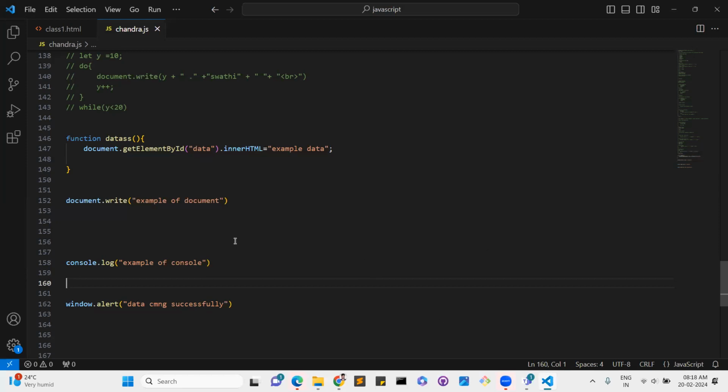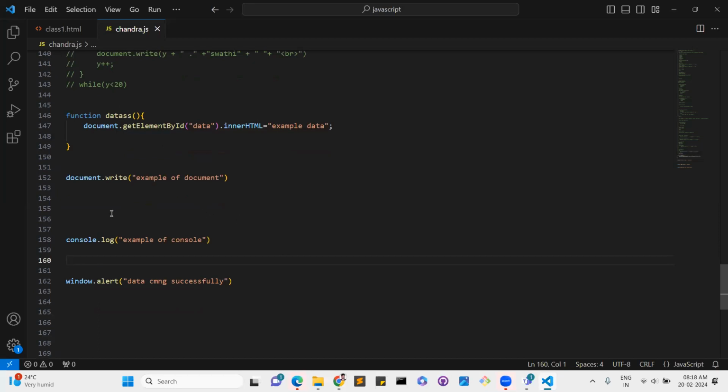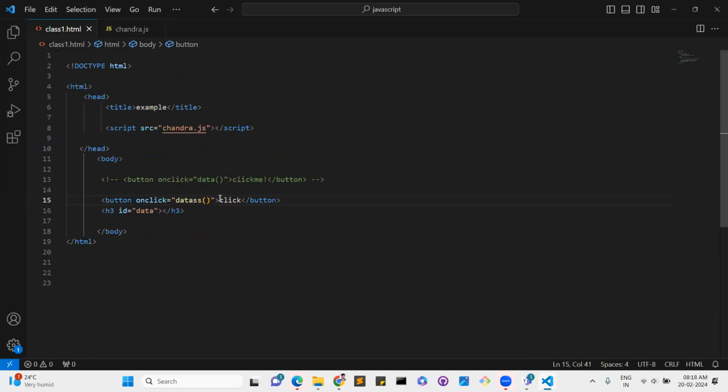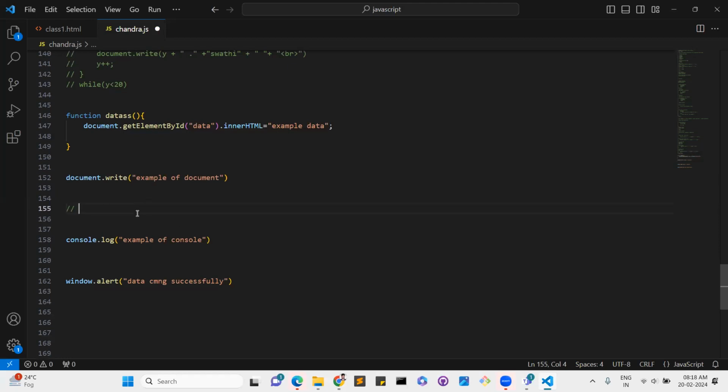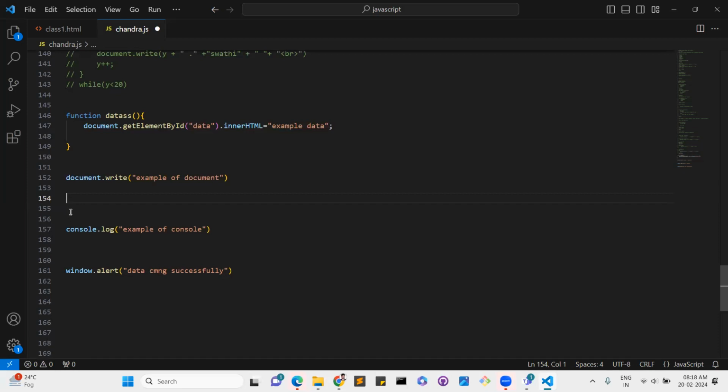Also, in HTML and CSS we can use comments like this, right? These are the comments. But when it comes to JavaScript, we can use comments like so. If you add two slashes, it will comment the data. In most cases when you develop an application, you should use comments because then only you will understand step by step what you did in that code. Comments are very important. In real-time code also, we use comments when we develop a task because then only we will get the step-by-step procedure.